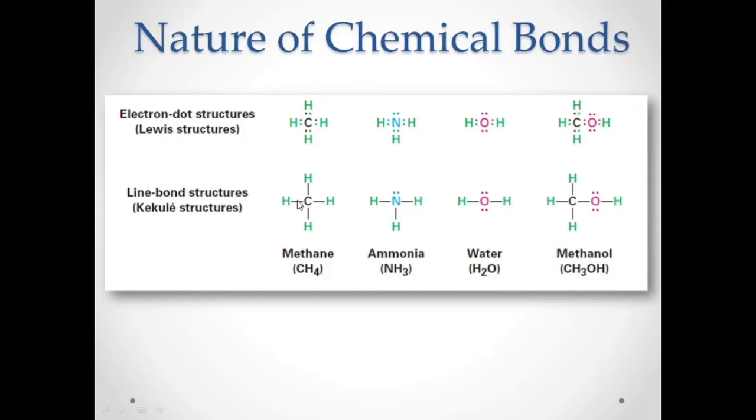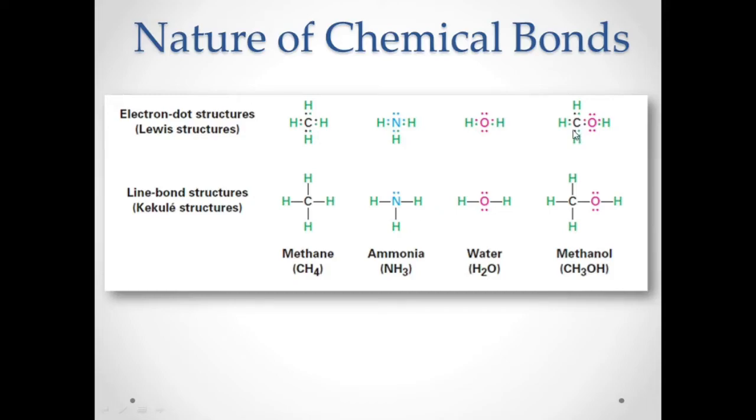So 1, 2, 3, 4: there are 4 bonds and a total of 8 electrons. The electron pair that is not bonded becomes what we call the lone pair. This is for water, for ammonia, for methane, and for methanol.